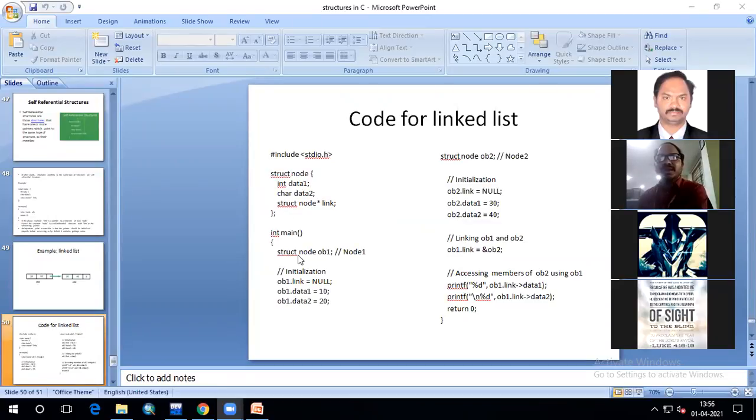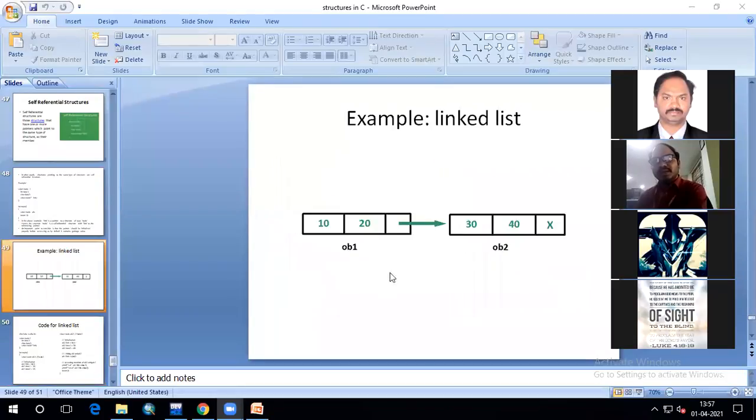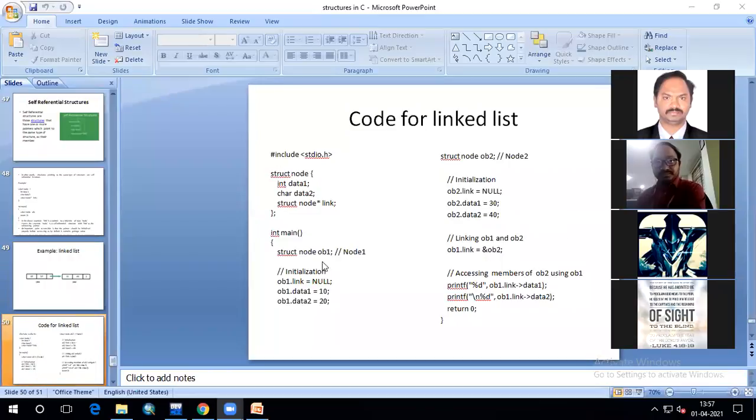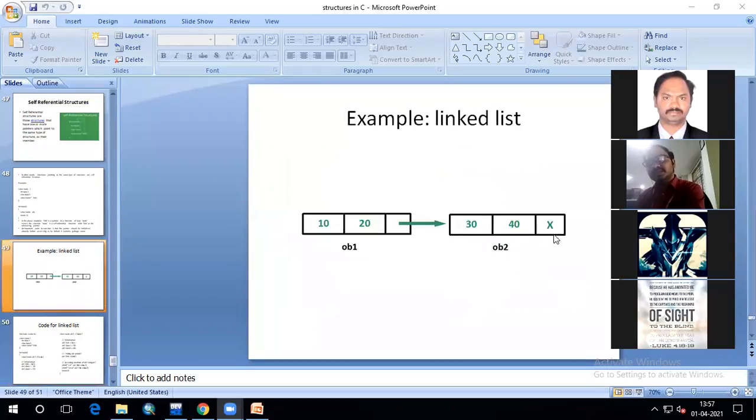After that, in main, I'm creating a structure variable OB1 for this structure node. Then I'm accessing OB1.link, and assigning it as NULL initially. After that, I'm giving the values: OB1.data1 as 10, OB1.data2 as 20. Then I'm creating another object called OB2 for representing the second one, and giving the link value as NULL initially.